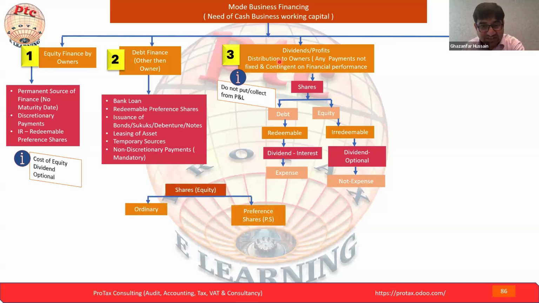Hope you understand the main point of why we did this exercise, to just take out this point. This point will be added back while doing the interest capping rule.